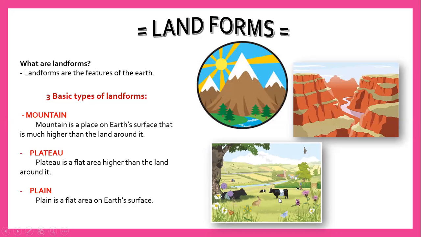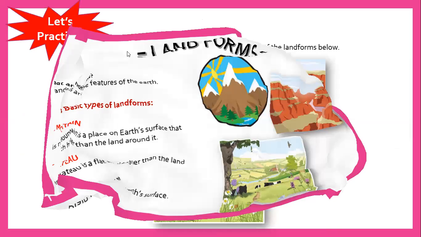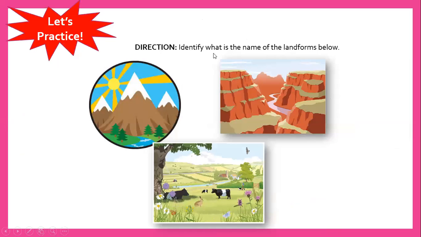Now, let's practice identifying the landforms. Okay, how to answer: the direction is to identify the name of the landforms. Okay, again, what do you call this landform? This is mountain. All right, mountain. So mountain, I spell mountain.